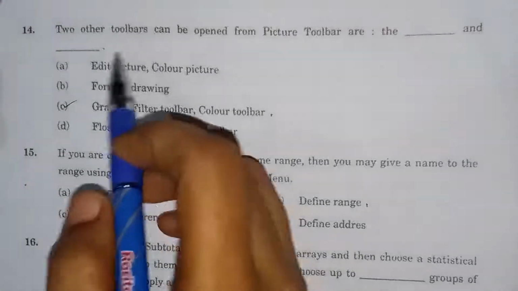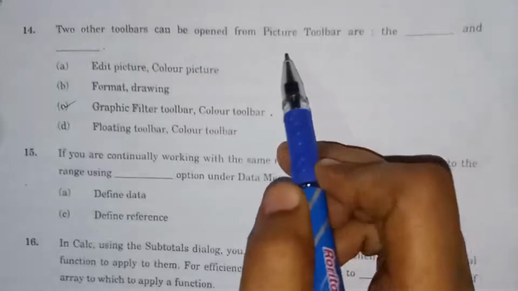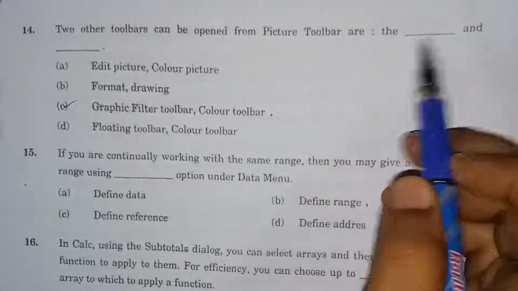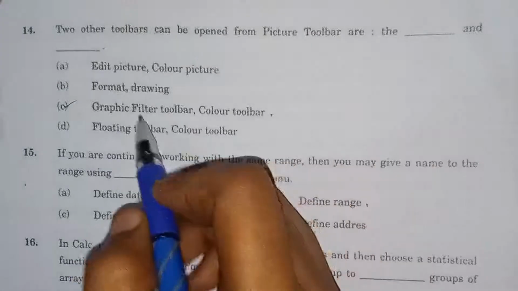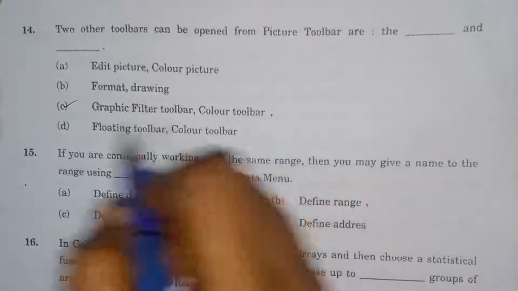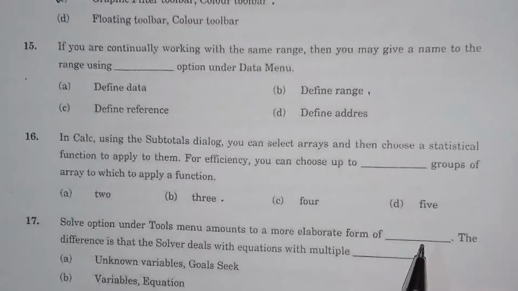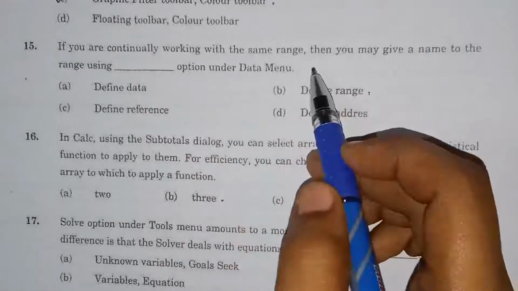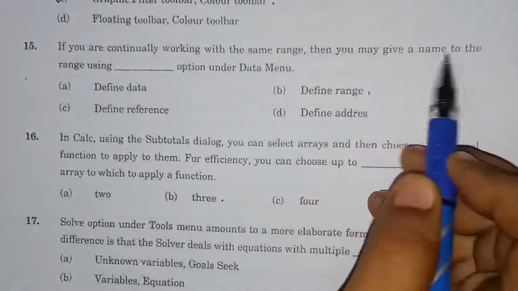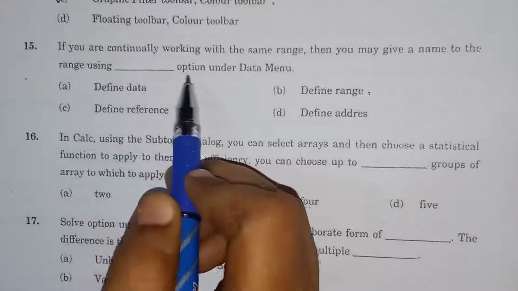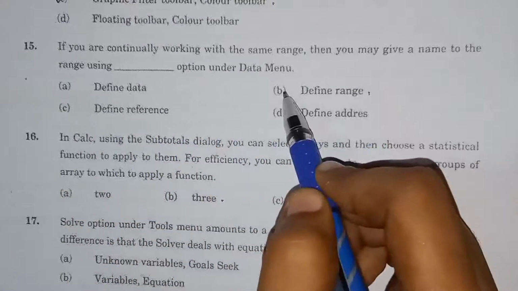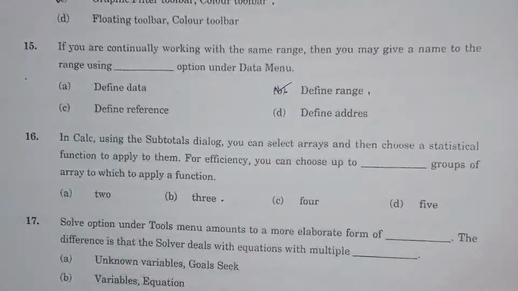Then the 14th one: two other toolbars can be opened from the picture toolbar, dash and dash. So the first one, graphic filter toolbar, second one, color toolbar, option C. Then the 15th question: if you are continually working with the same range, then you may give a name to the range using dash option under the Data menu. So the answer is define range.